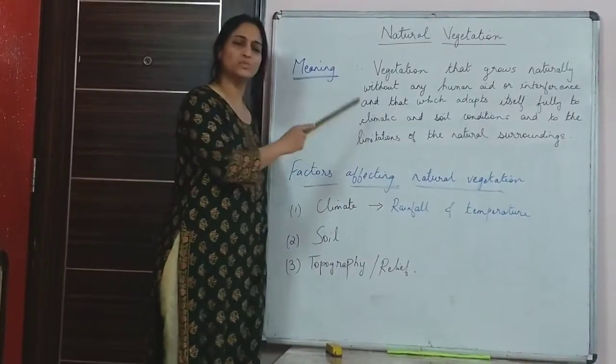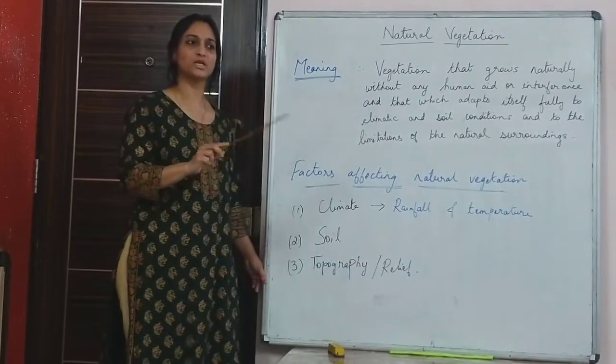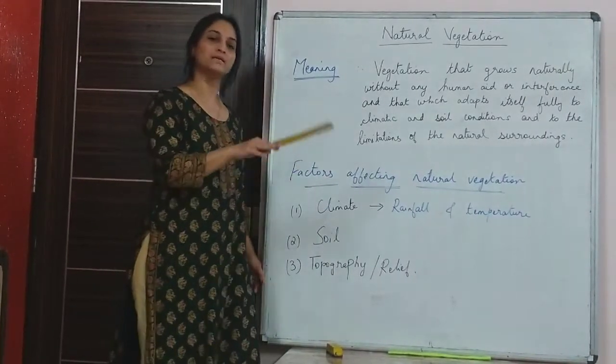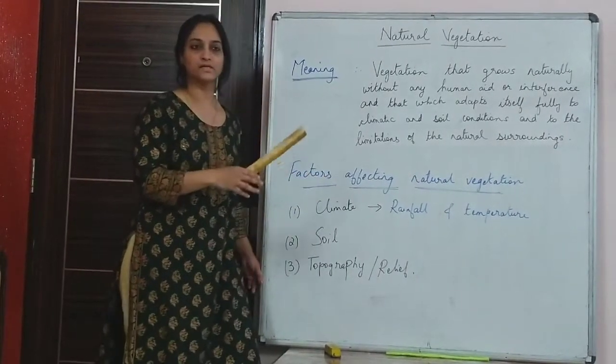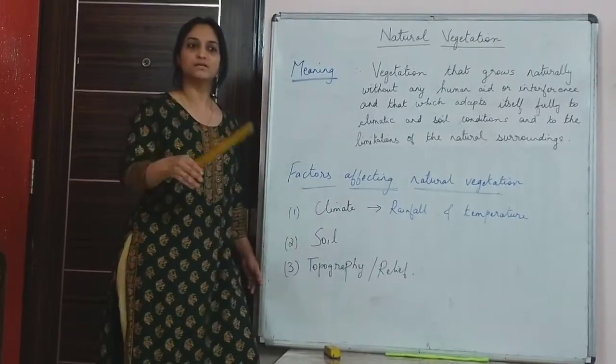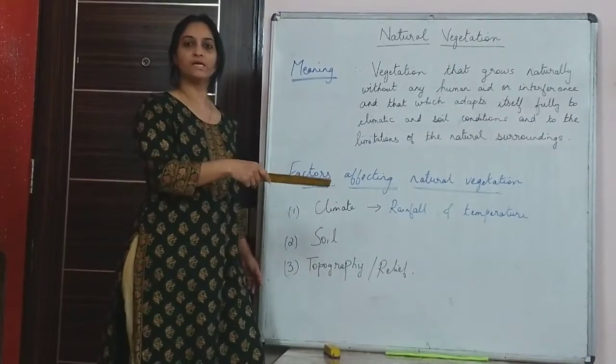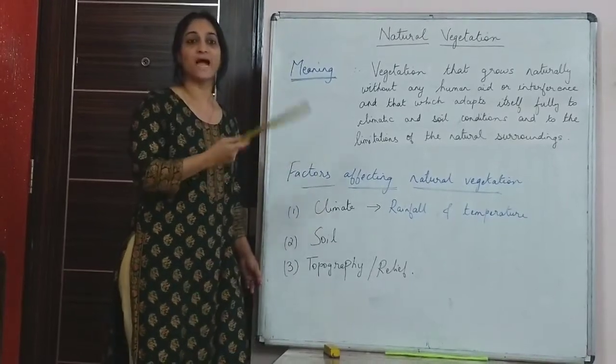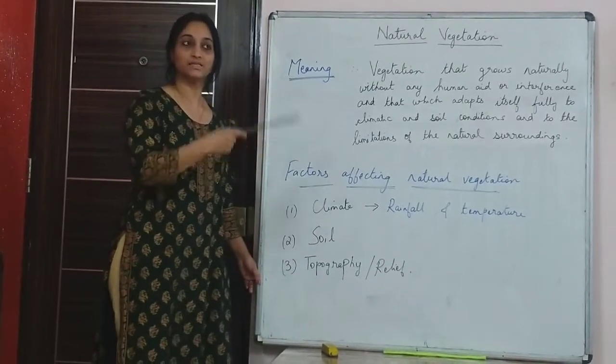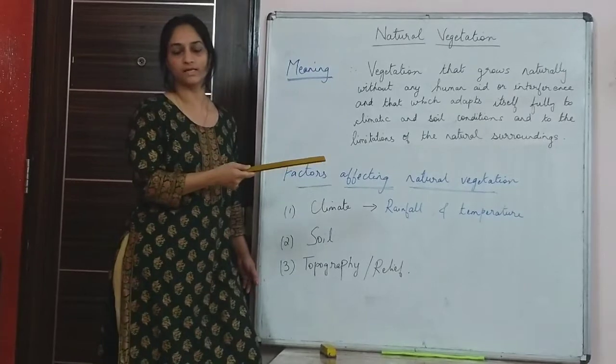There is very little vegetation that is actually not exploited, like the Himalayas, the Thar Desert, and the Sundarbans. There are certain reasons behind that. The Himalayas, because of their great height, are inaccessible, so they remain unexploited.